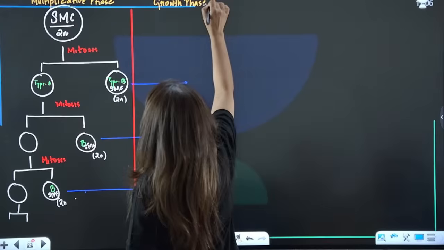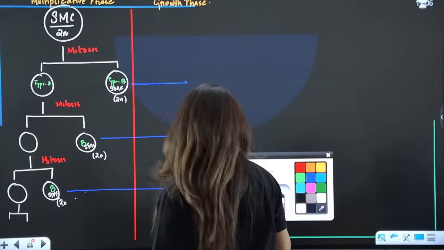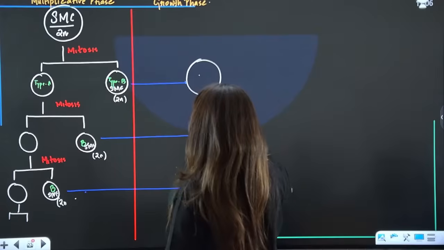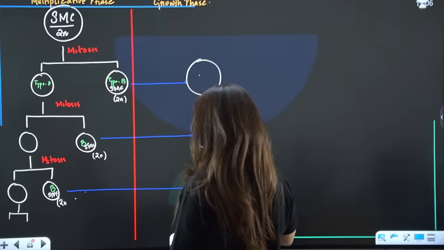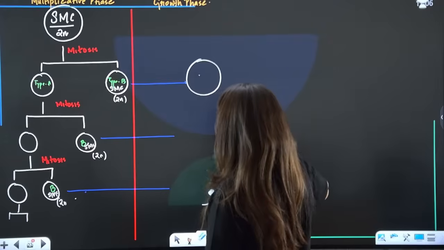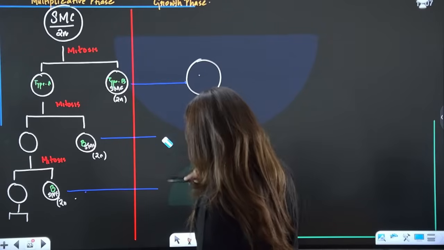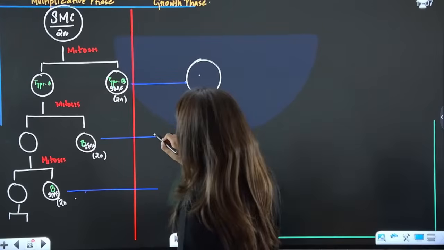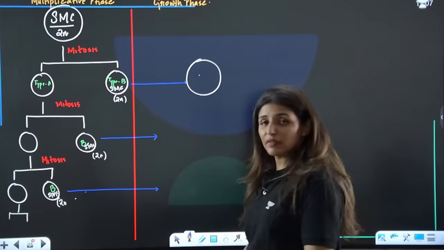So what really happens during the growth phase? Each cell is going to get bigger, like this. Is that clear? I'm just going to continue with one of the cells so that you see what happens to each and every cell. I hope you will be able to understand that each is going to have the same fate.